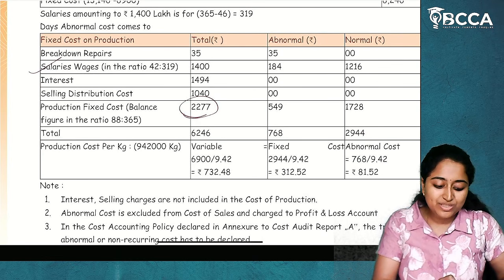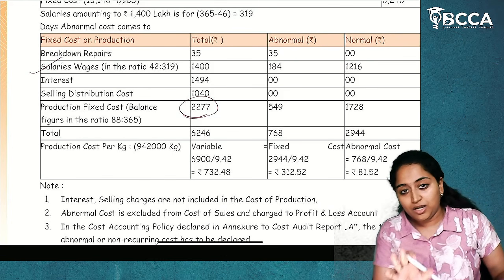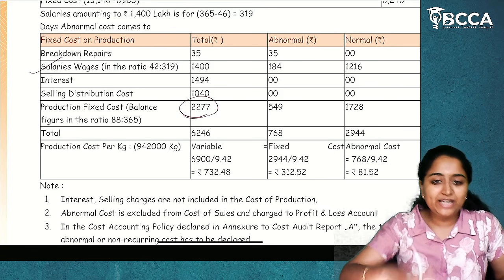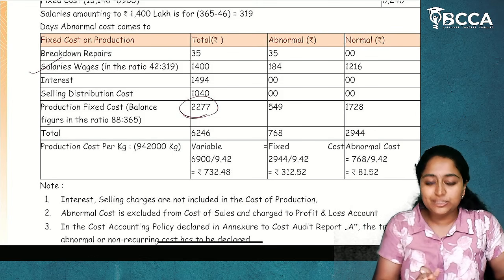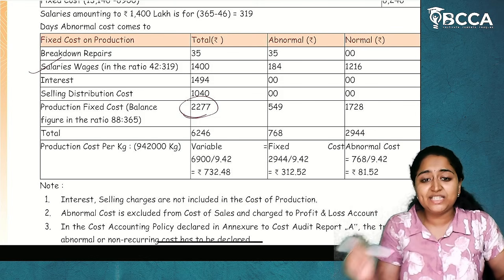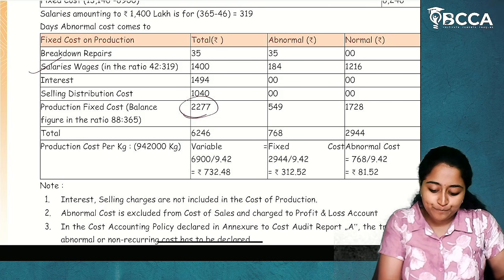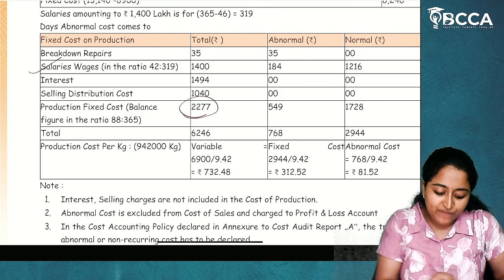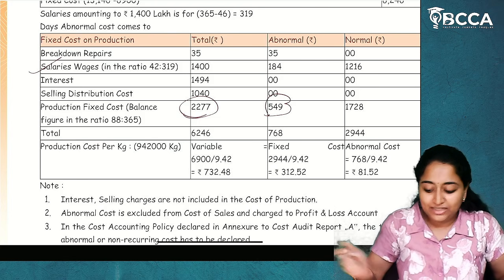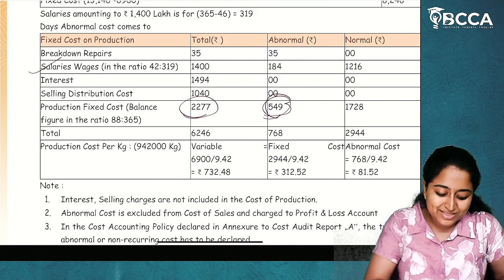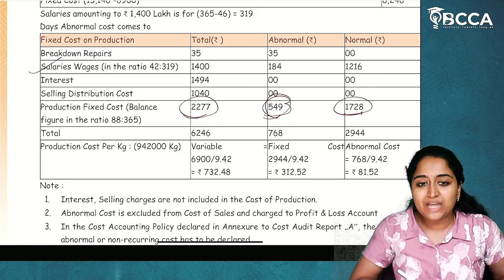This 2277 is not deducted in any of the cases. Even in the 88 days it is paid, and for the entire 365 days also it is paid. Now, in the entire 365 days, what is the abnormal period? 88 days. 2277 into 88 divided by 365, you will get 548.9, which is nothing but 549. So, this is your abnormal cost. 2277 minus 549, you will get the normal cost to be 1078. So, this is how you will calculate.